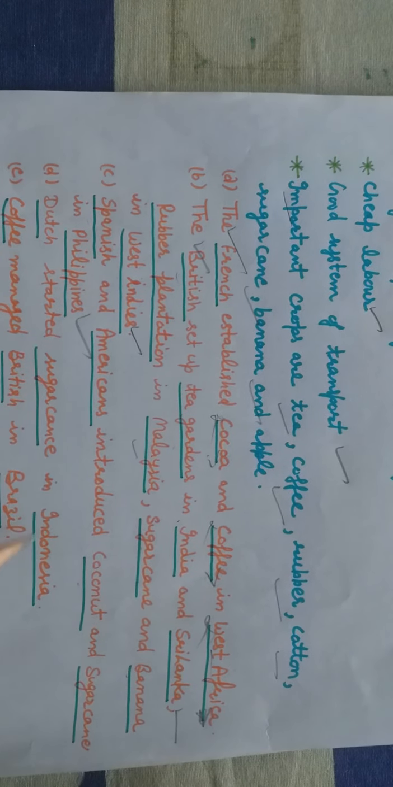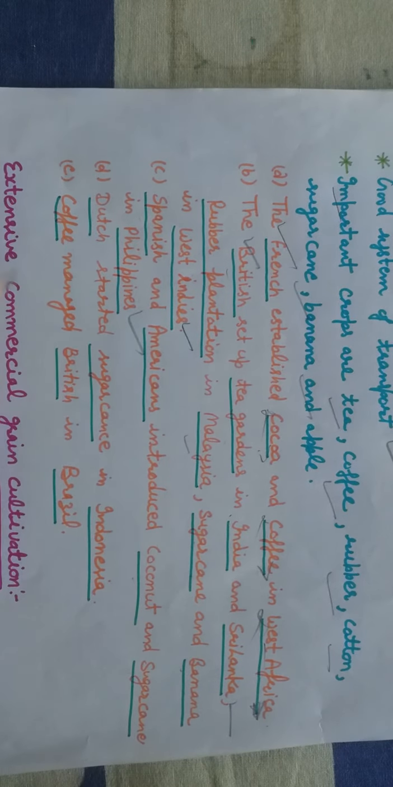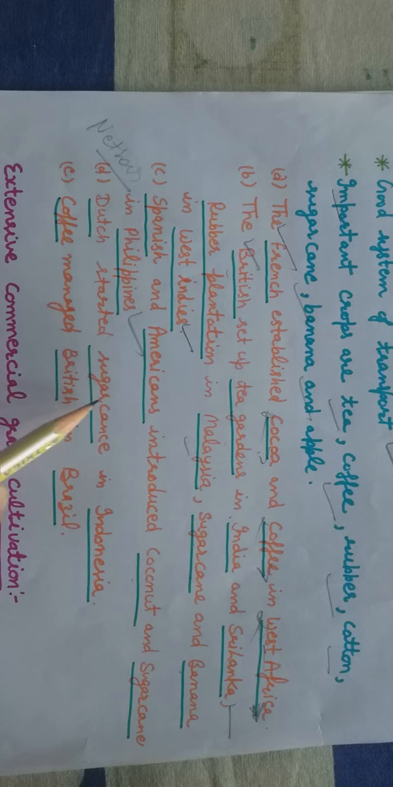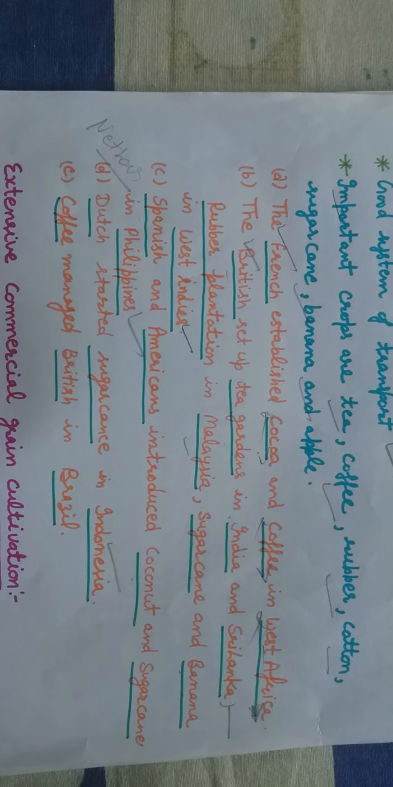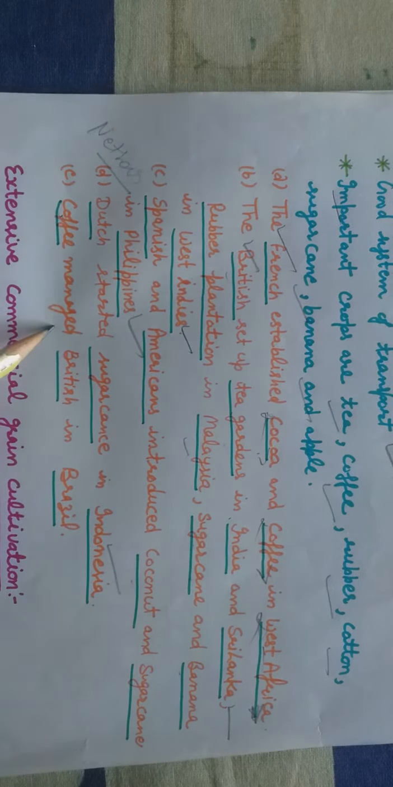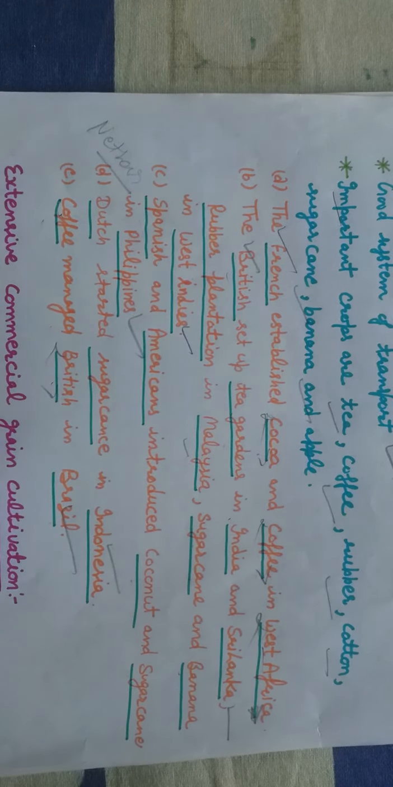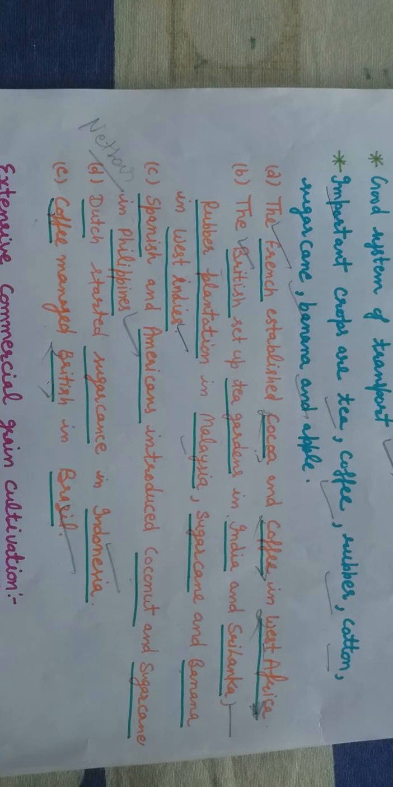The Dutch, the people of the Netherlands, started sugarcane in Indonesia. The British introduced coffee in Brazil. So these countries have introduced plantation agriculture in these areas. So these are the things we have discussed about plantation agriculture.